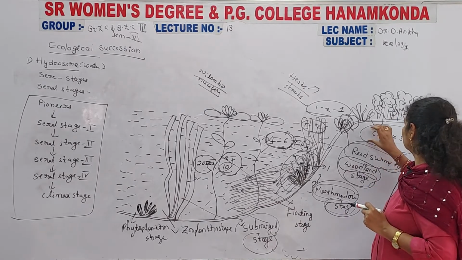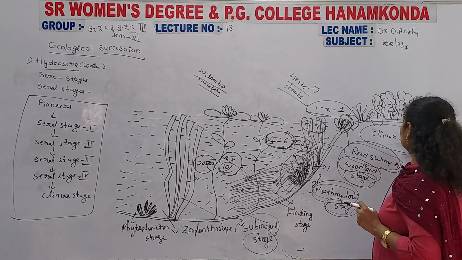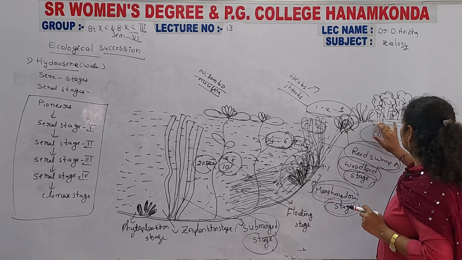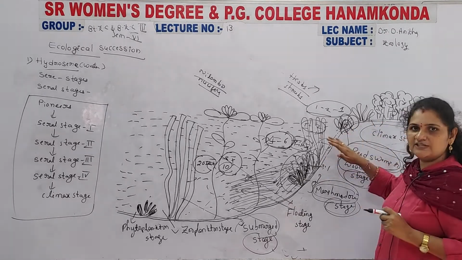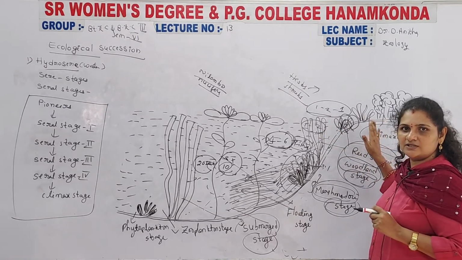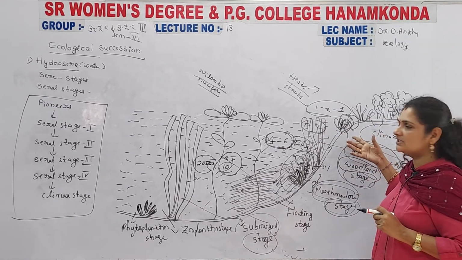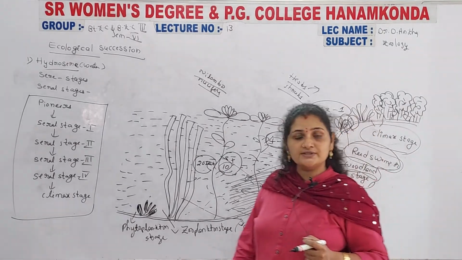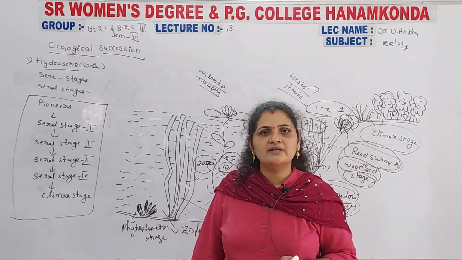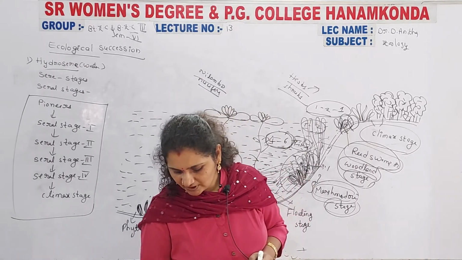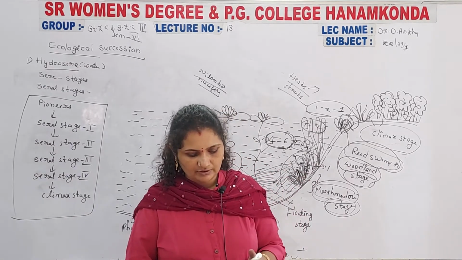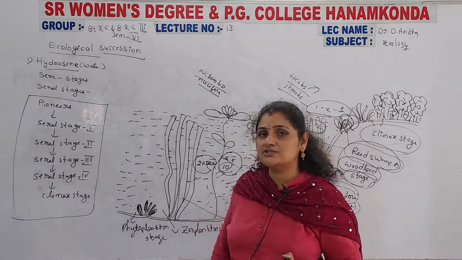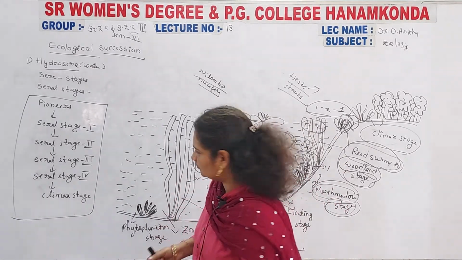Those larger trees completely occupy this place, the water level and depth of the water are completely decreased, and the fertility of the soil is increased here. That was helpful for the larger trees. So larger trees are developed here. This development from the pioneer stage to the climax stage is considered here as ecological succession inside the hydrosphere, and it is completed. So that is today's topic.